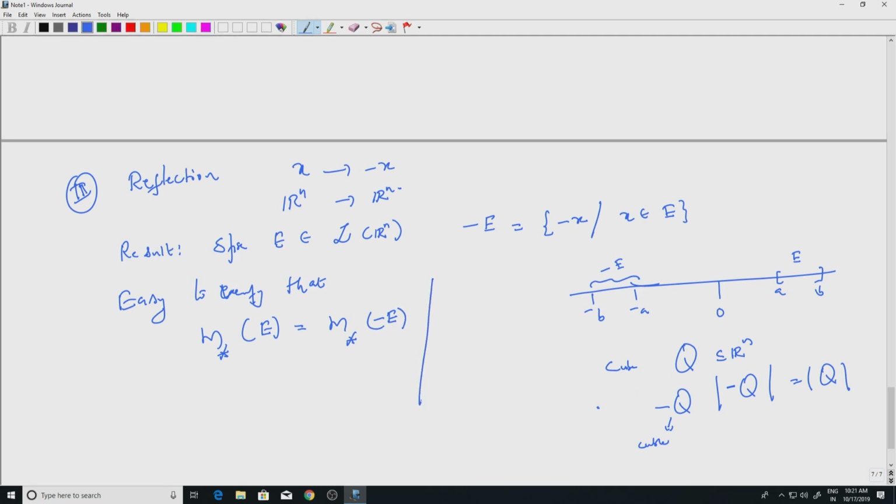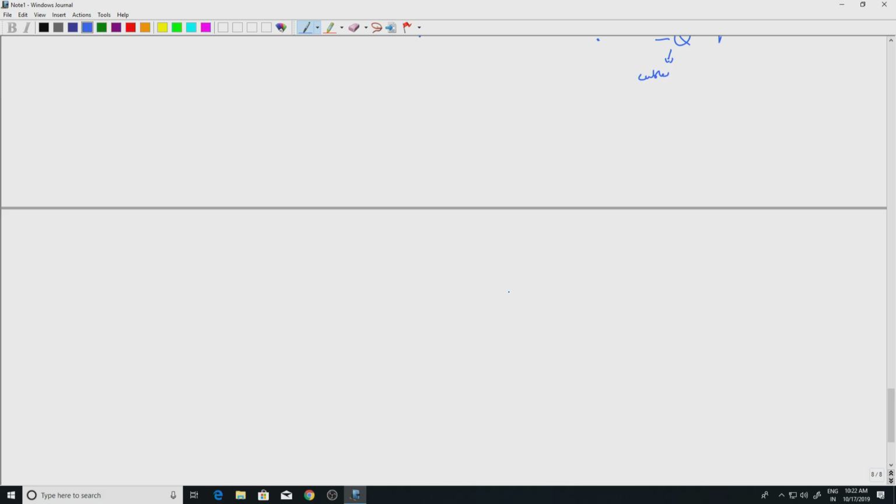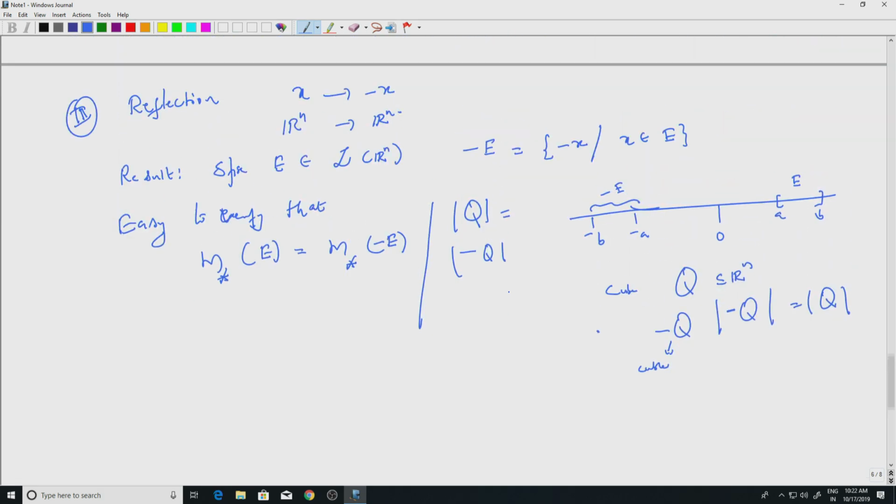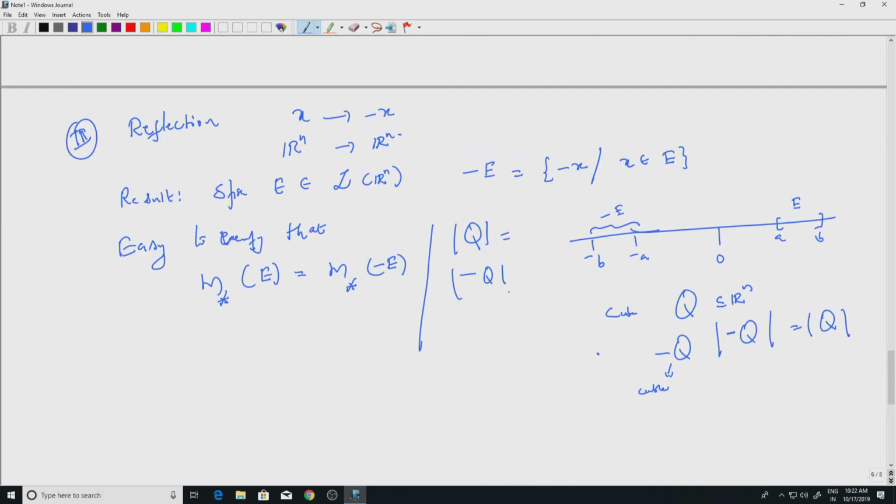This is because any cube q and its negative minus q will have the same volume, okay. And so, when you take the infimum, it is not going to change. Any cover of E, you can take minus of that to get a cover of minus E, and the corresponding quantities are the same. So, because of this, if E is measurable,